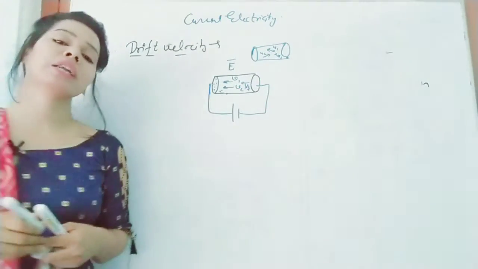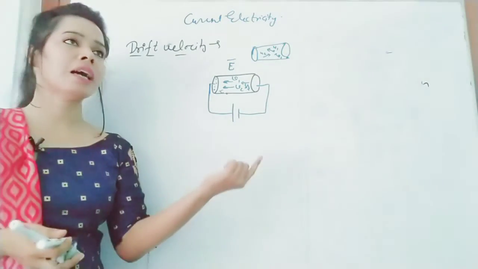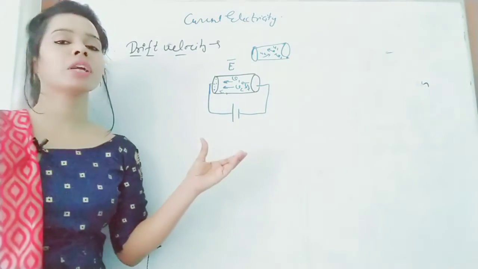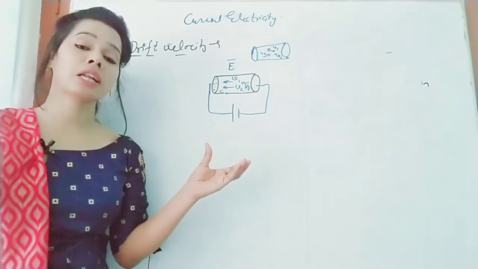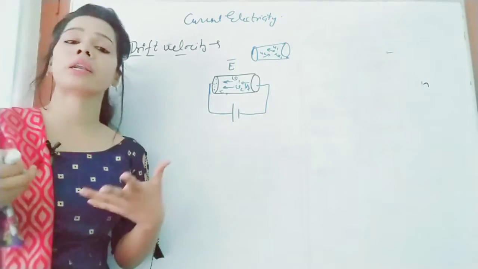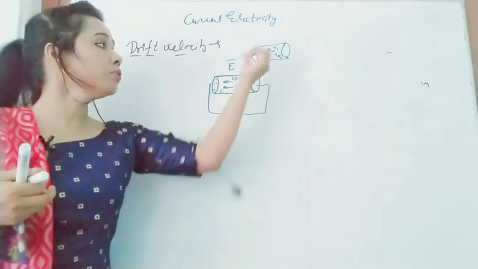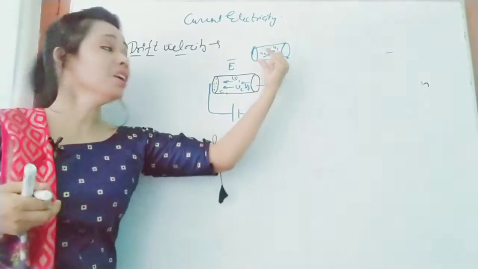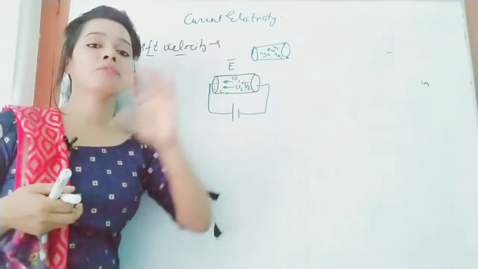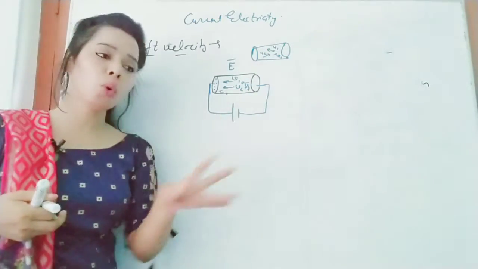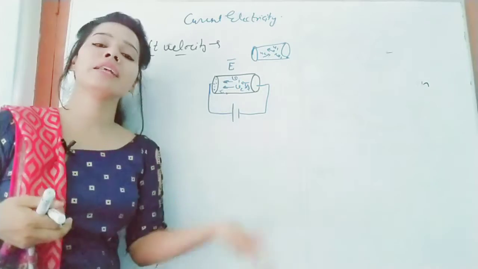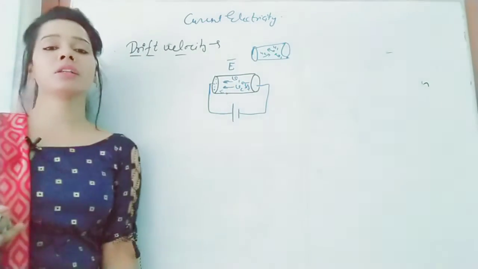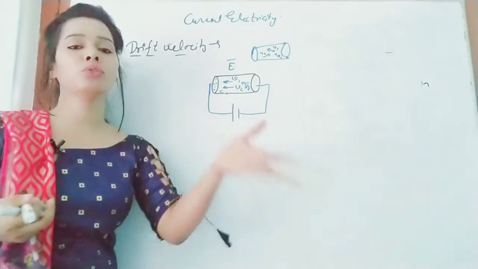Practically also you can understand: if you touch an iron rod which is not connected with any cell or electric field, you will not feel any current or shock. Why? Because the motion of the free electrons has no particular direction, so the overall motion of the electrons is cancelled. So there is no current inside the conductor. If there is current in a conductor, then you will feel a shock.